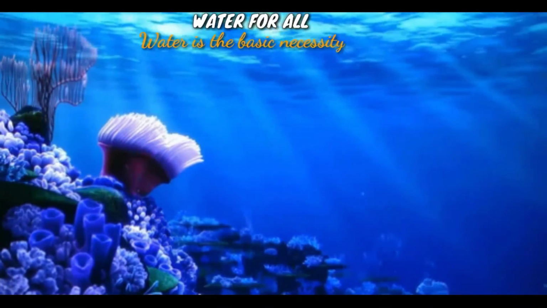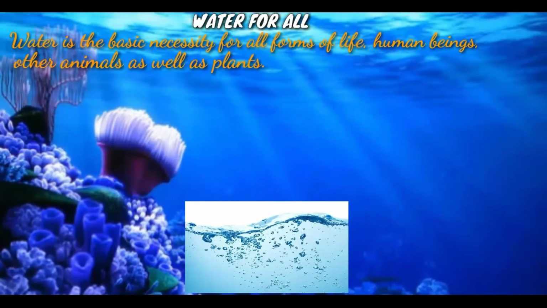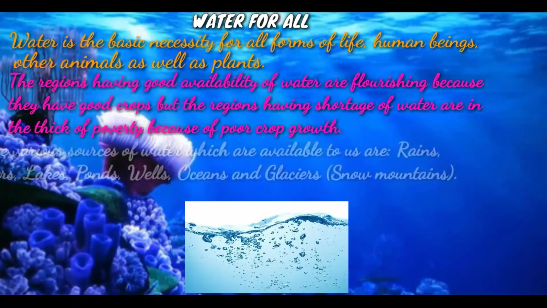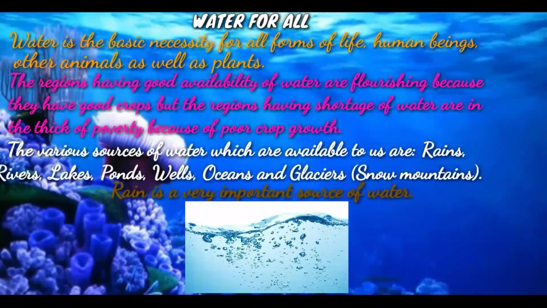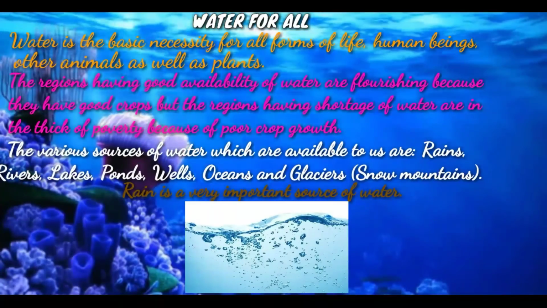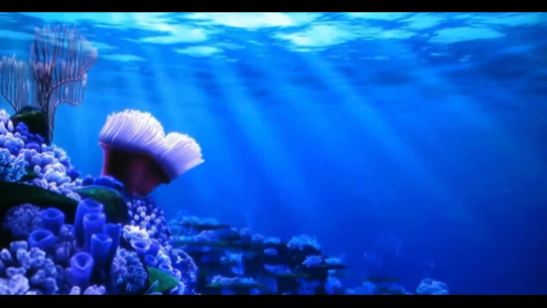Water for all. Water is the basic necessity for all forms of life, human beings, other animals as well as plants. The regions having good availability of water are flourishing because they have good crops, but the regions having shortage of water are in thick of poverty because of poor crop growth. The various sources of water which are available to us are rains, rivers, lakes, ponds, wells, oceans and glaciers. Rain is a very important source of water.